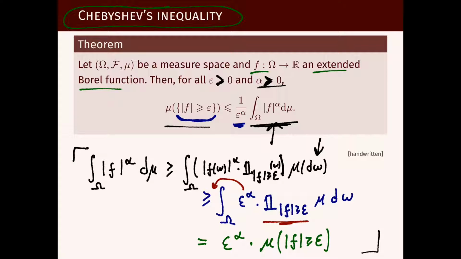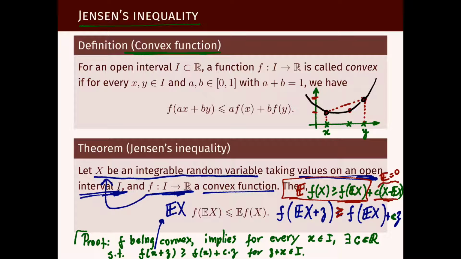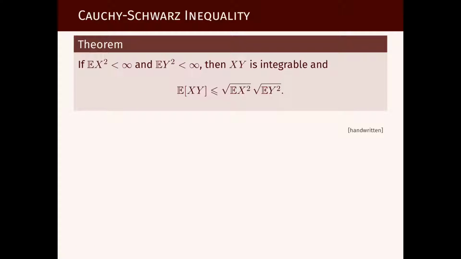So moving forward, we're having a video lecture about inequalities. We have seen Chebyshev's inequality, which for probability spaces becomes Markov's inequality. And we have seen, for convex functions, Jensen's inequality. And to conclude this video lecture, we'll now see the Cauchy-Schwarz inequality.